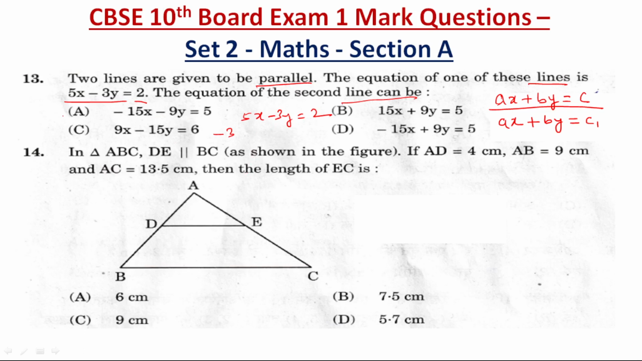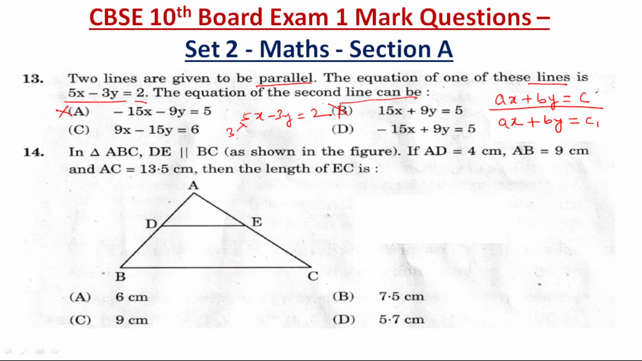So this option will not be there. Second option, okay, if you are multiplying with 3, in B I am saying, here you see 15x. If you are multiplying with 3, it will become 15x, okay, but 9y, it will become minus 9y, na? Yes. So this one is also not there. Now come to the third one, C.